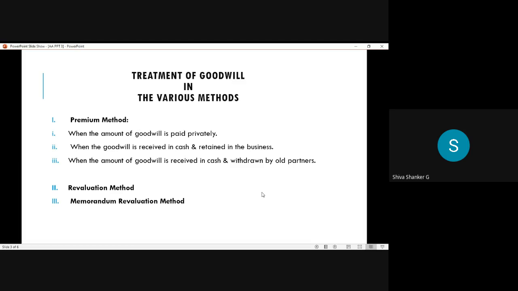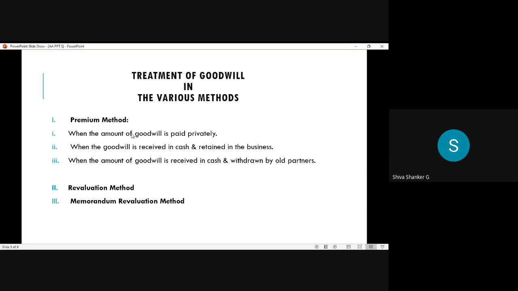Listen once again: before going to the treatment of goodwill, we need to observe in the question in what method the adjustment is given, because they may give the treatment of goodwill in various methods, mainly in admission of a partner. In admission of a partner, we have many methods, and in many methods they may give goodwill adjustment. So, what are the major methods?